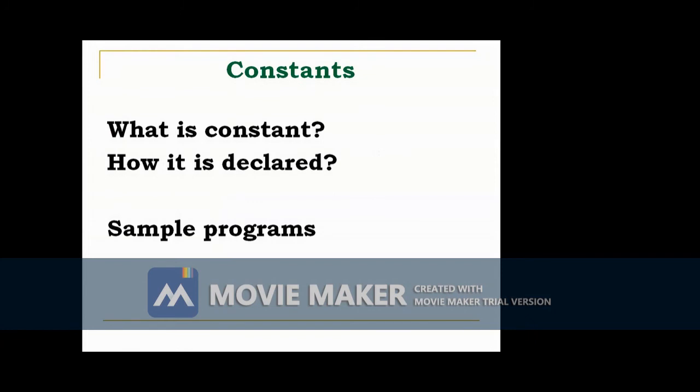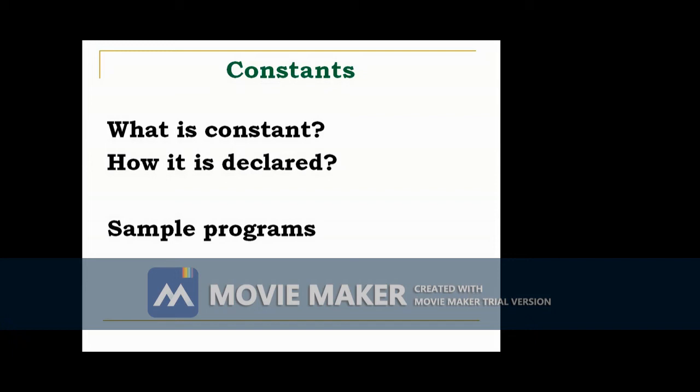Then constant. A variable can be changed during the execution of a program, but a constant cannot be changed during the execution of a program. In C++, we can declare a constant using the const keyword, but in Java, we declare a constant using the final variable modifier.